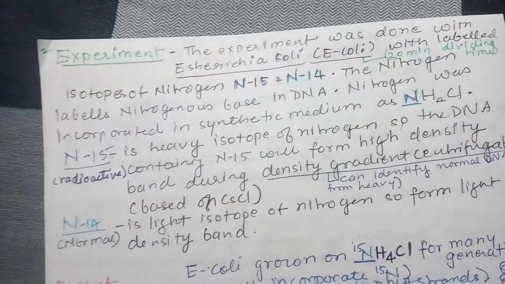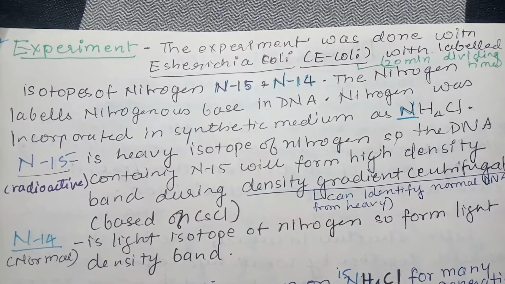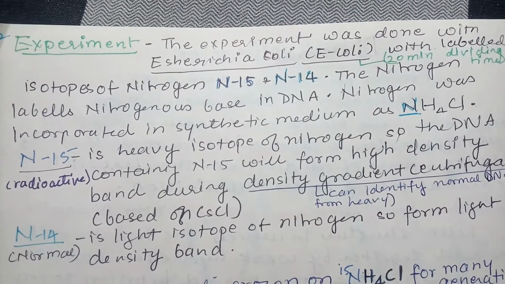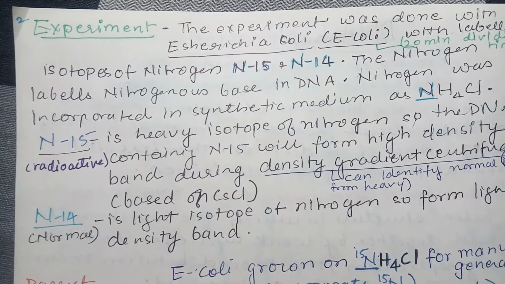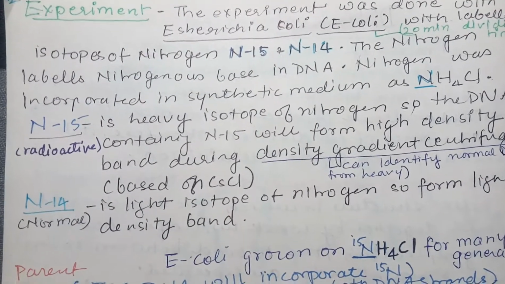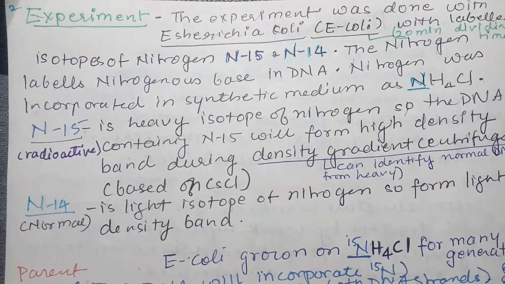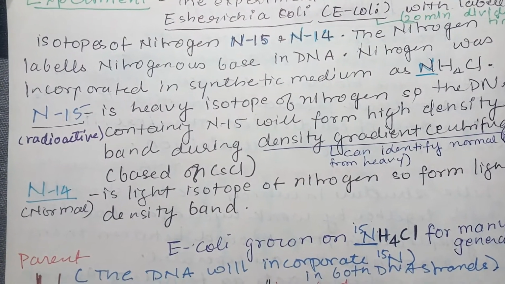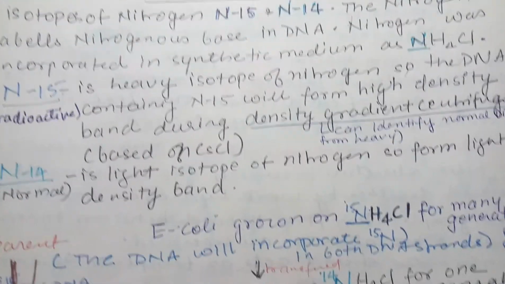So where the culture of E. coli was grown, there ammonium chloride was supplied as one of the ingredients in the culture medium. The bacteria which were growing take up the nitrogen source, ammonium, from ammonium chloride, and this nitrogen is incorporated in DNA so that they can check for the labeling in the DNA.